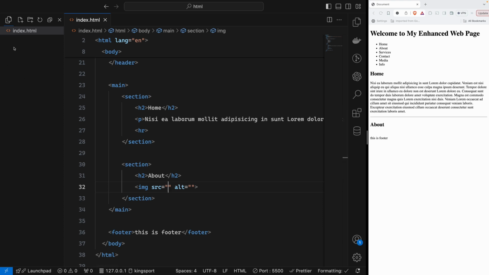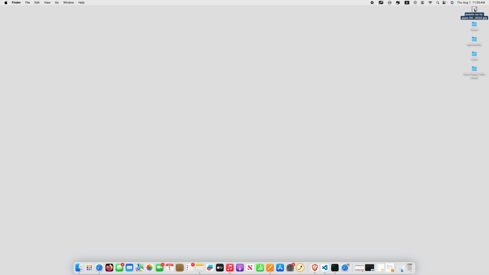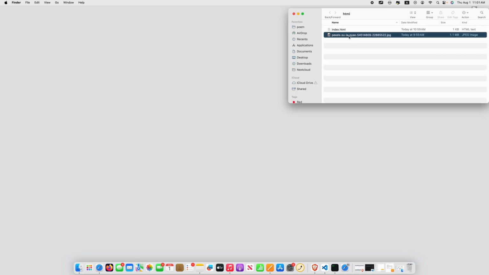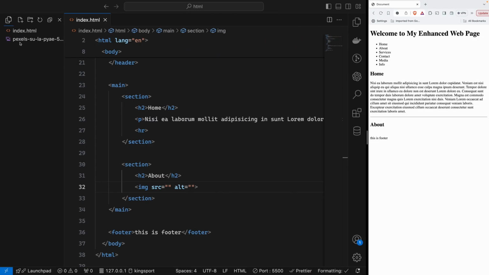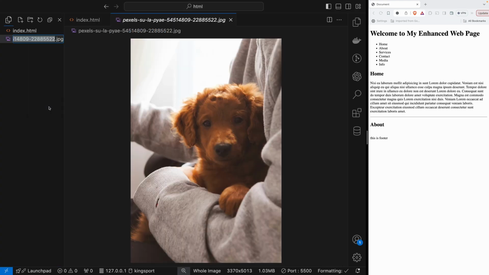Let's create the image. Okay, let's add the image here. So I have the image, this one. I will drag that image into the HTML folder we are working in. So here, this one, it will be here. I will rename the image to dog. Okay, so that dog.jpg image is at the same level as our current HTML file.